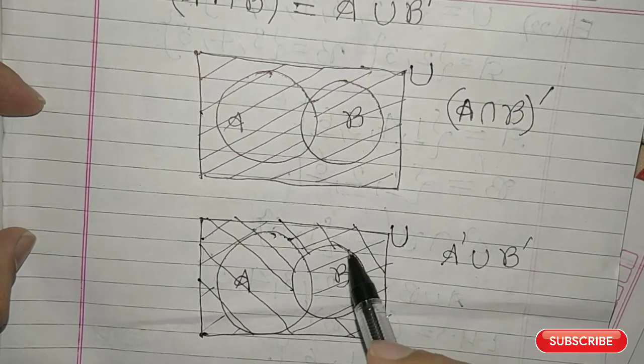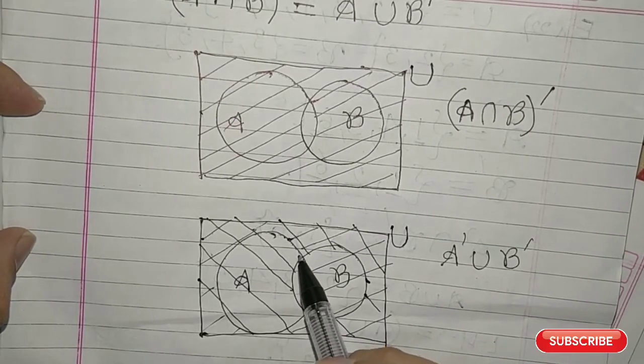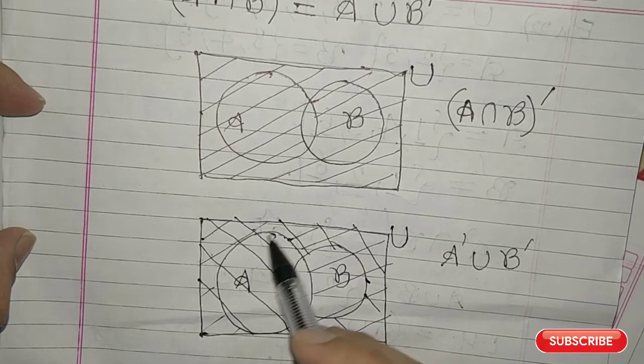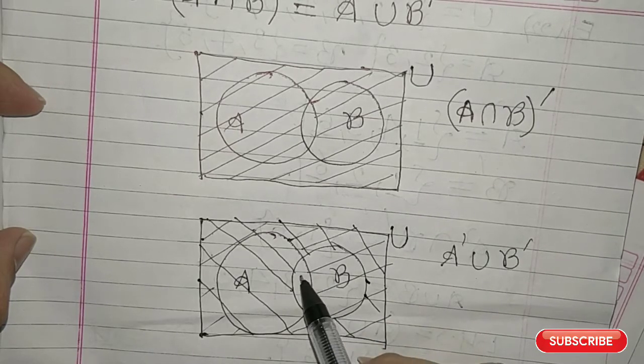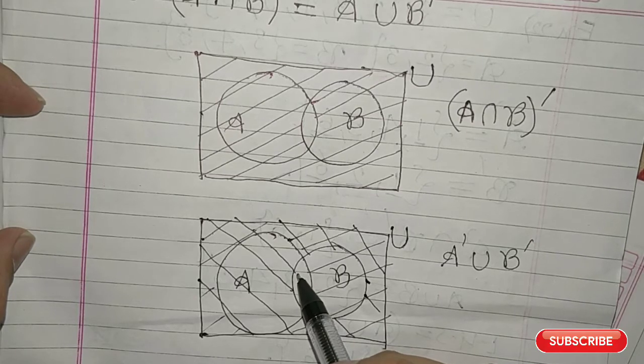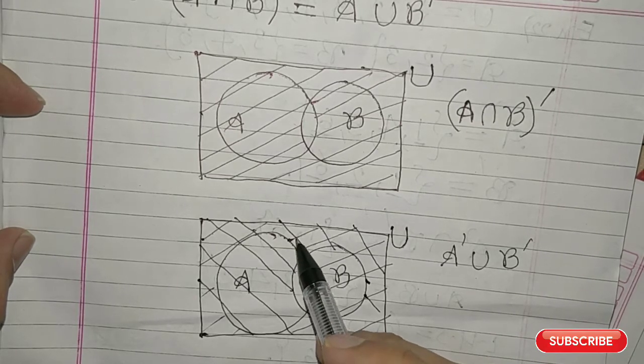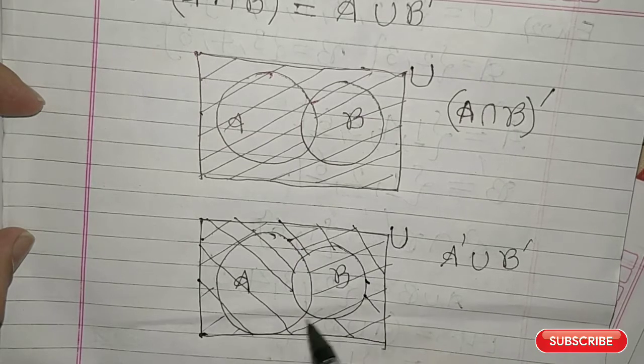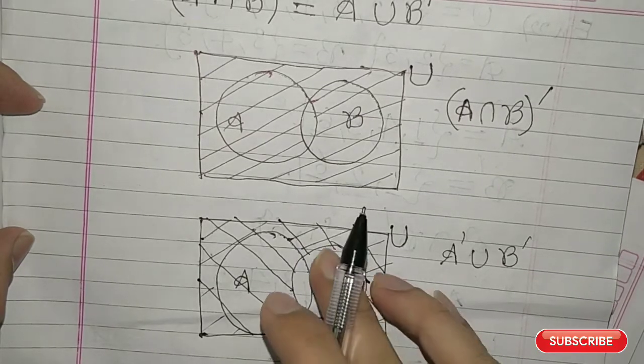So all those lines you have to take. So which region will you get? The region you will get is the entire region excluding this part, because there are no lines bending towards right, as well as no lines bending towards left. So the only region is all this, with lines.